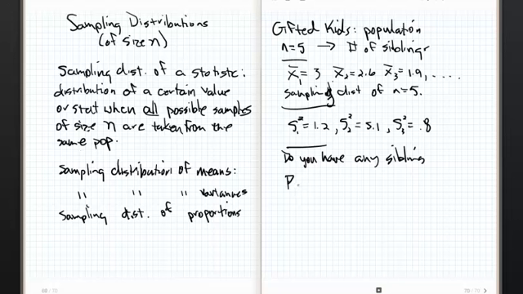It's kind of like a probability. The sample proportion, sometimes you'll see this written as P hat. That's a sample proportion. All right, it's got a little hat on it. That's why they call it P hat. So I grabbed 5, and let's say that 1 out of the 5 didn't have any siblings. So the proportion of kids that had siblings would be 0.8. Let's say that P hat 2 was 1. So all of them had, okay?